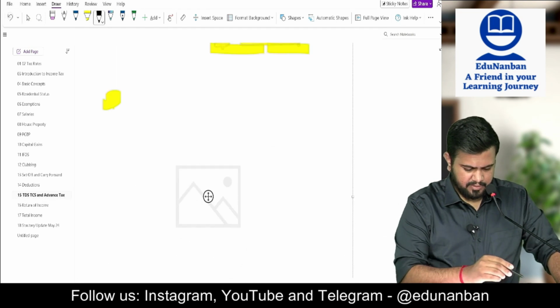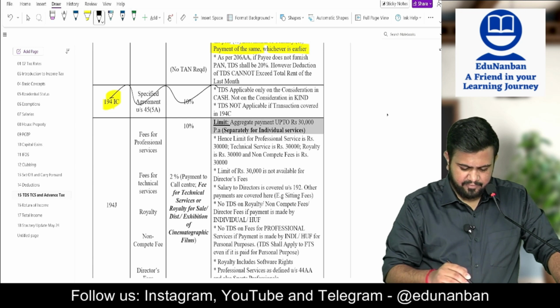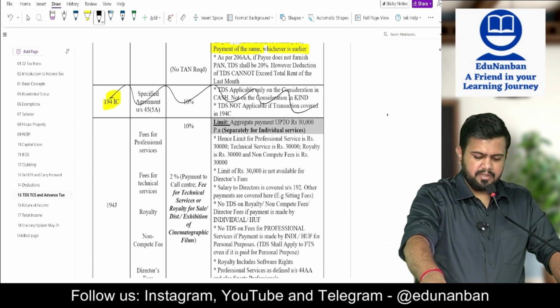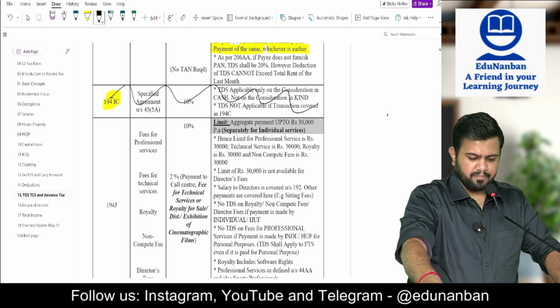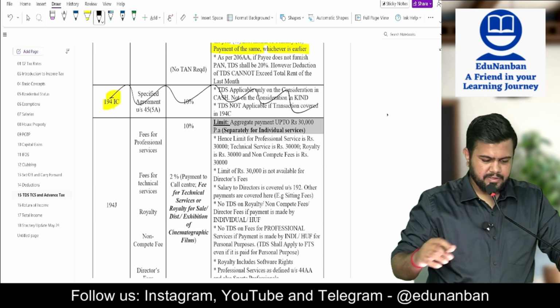194IC, sorry. 194IC is not there. It used to be there, now it is not there. So you can cut it. Next.